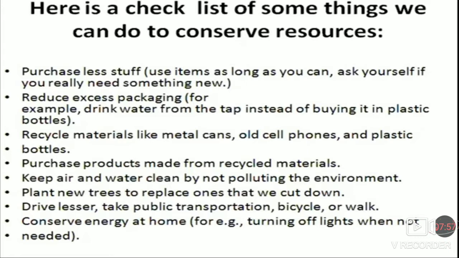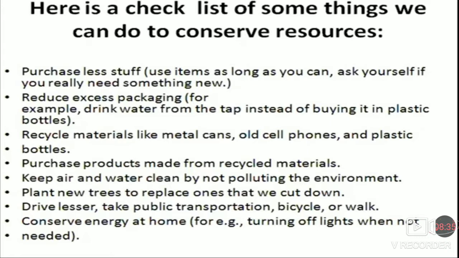Purchase less stuff. Use items as long as you can. Ask yourself if you really need something new. First of all, purchase less stuff and use the purchased things until they are no longer usable. So use items as long as you can, and before purchasing anything new, ask yourself whether it is necessary.